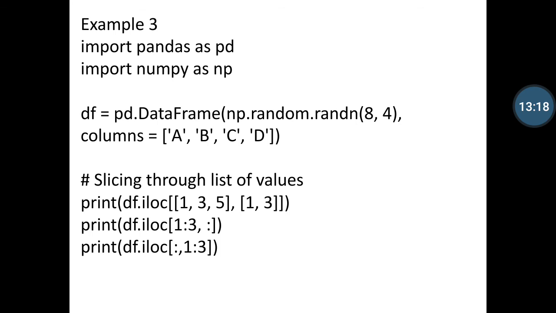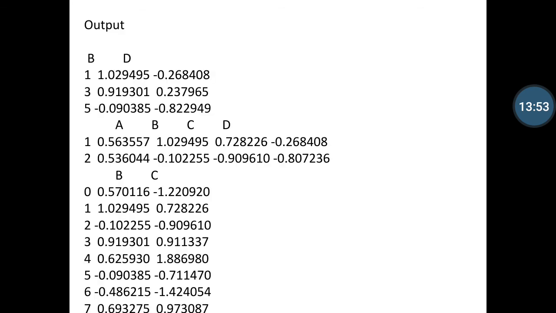That's why I am defining three print statements: df.iloc[1, 3, 5] and 1, 3, and print df.iloc[1:3] with the colon. It means it executes the last values from the list statement, and print df.iloc. And you can notice that I am defining a column value here and put 1:3. After executing, you can notice that there are three types of outputs, shown in our next slide.